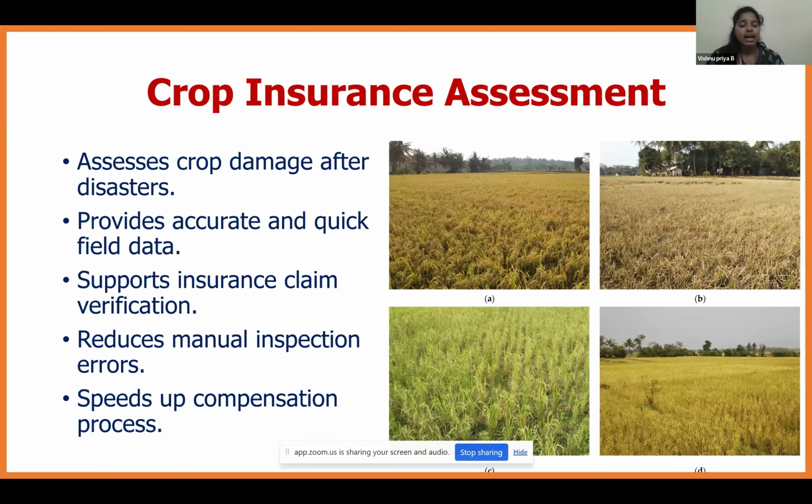So the actual manual procedure for the crop insurance assessment is that a field man in a particular village in the agriculture office will be investigating all the fields in that village. They will be assessing the crop losses during the disaster, and giving the insurance coverage to the particular fields which are severely affected by the disaster. But in the real scenario, the heavily damaged farmers didn't get a proper insurance claim when compared to the others.